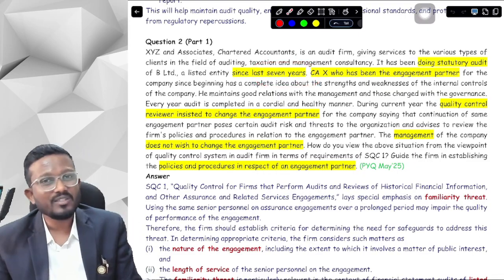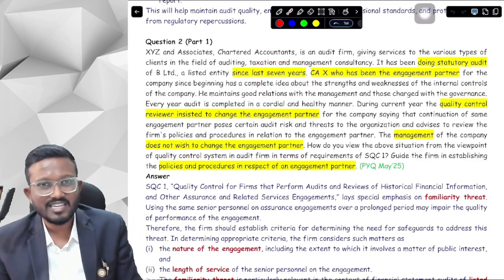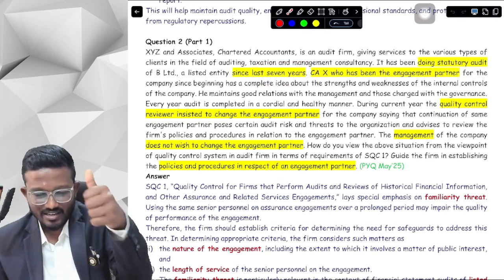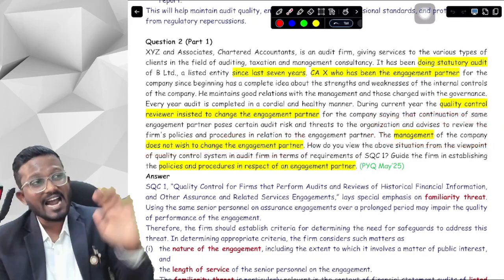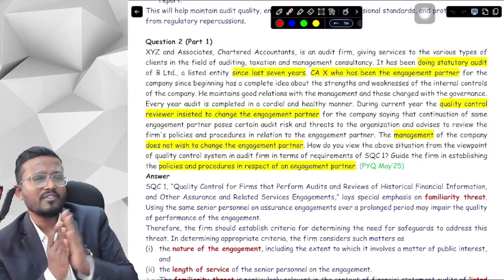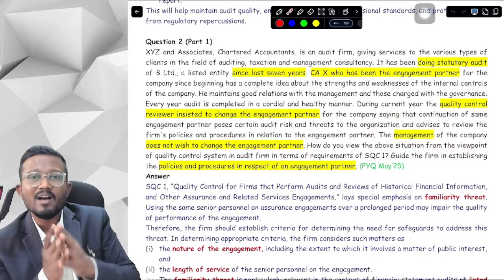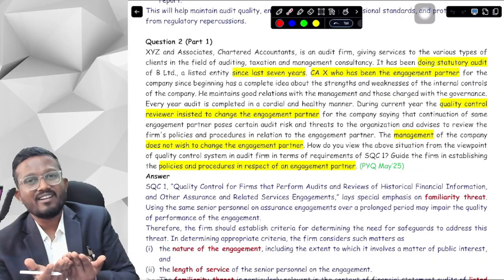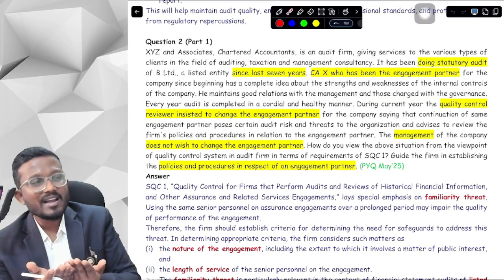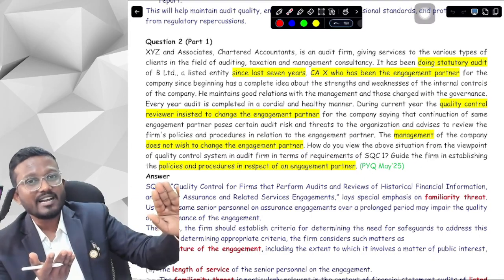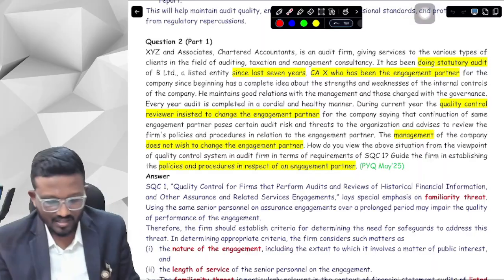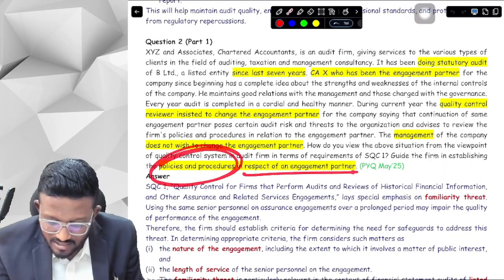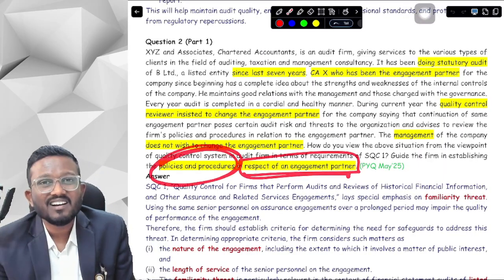He cannot be an engagement partner of the same client for more than 7 years. Okay, yes sir. The management of the company does not wish to change the engagement partner. The client is saying please don't change the engagement partner, we have a close relationship with the engagement partner. Why? That is the particular reason why we are changing the engagement partner. So even if management is denying to change the engagement partner, we have the responsibility to change the engagement partner. Okay, yes sir.